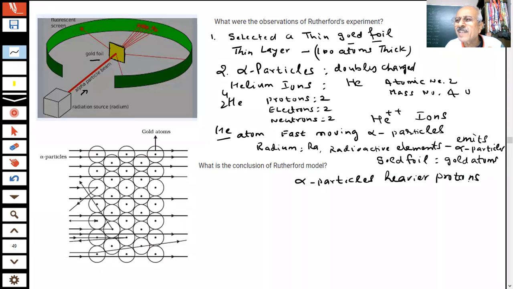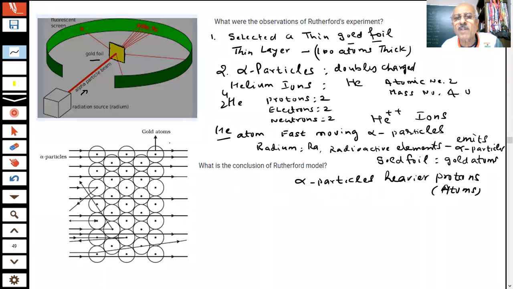Where are the protons present? Inside the nucleus, inside the atom. Okay? You are saying protons are present inside the atom, and you are hitting them with alpha particles. So what will happen? Alpha particles will strike those protons. But alpha particles are much heavier, so we don't expect very large deflections, student.